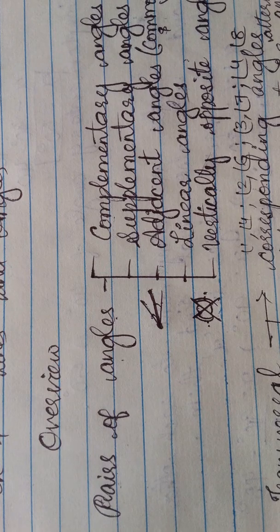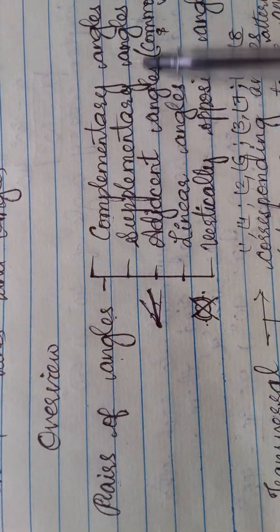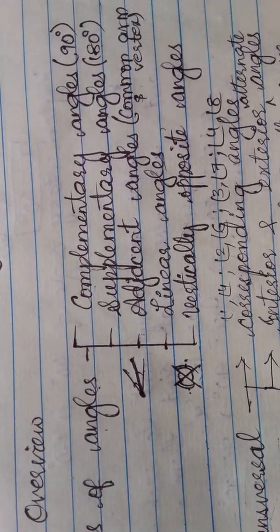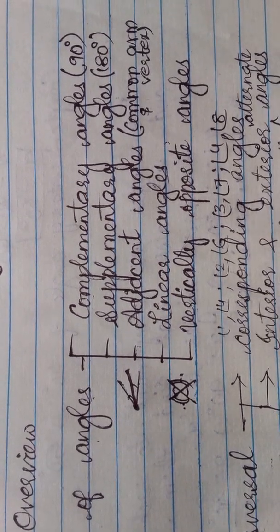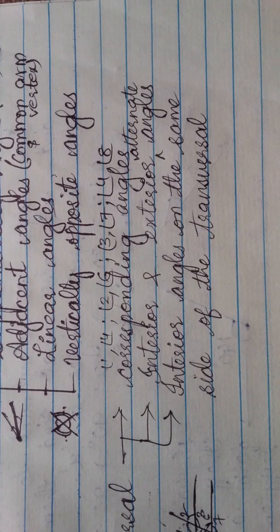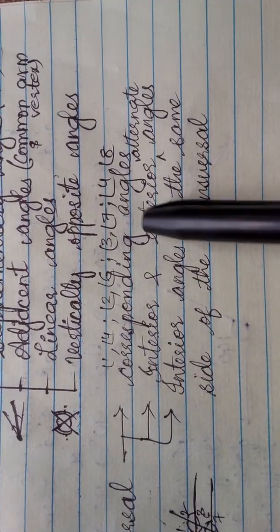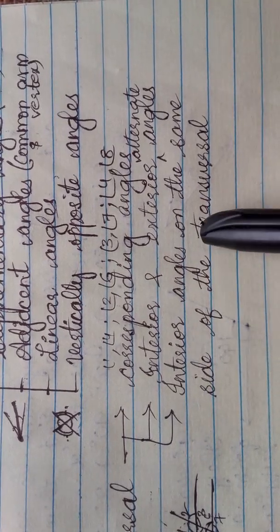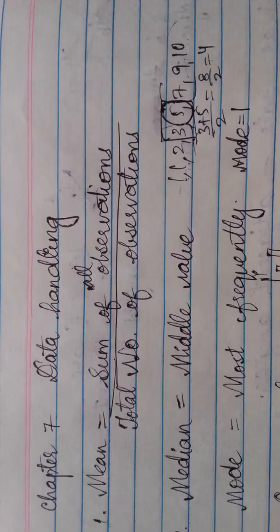Chapter 4, what we have learnt is pairs of angles. Complementary angles are 90 degrees. Supplementary angles means 180 degrees. Adjacent angles are angles which have the common arm and common vertex. Then you learnt about linear pair, then vertically opposite angles. A transversal, and when a transversal is drawn, you have corresponding angles, interior and exterior alternate angles, interior angles on the same side of the transversal. These are the angles formed.